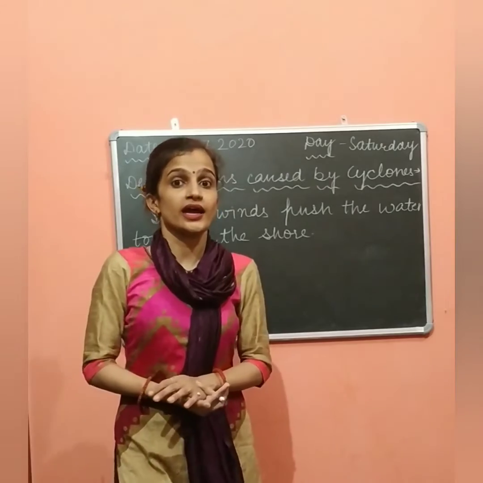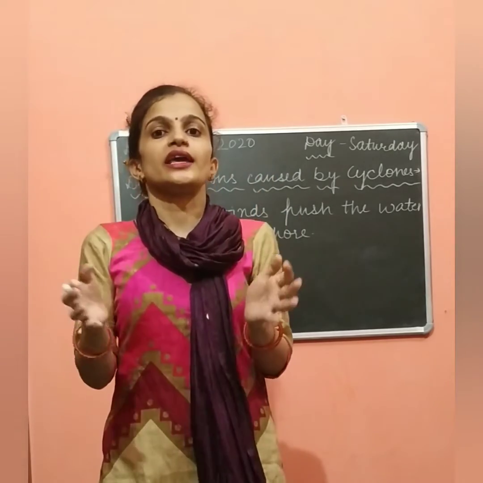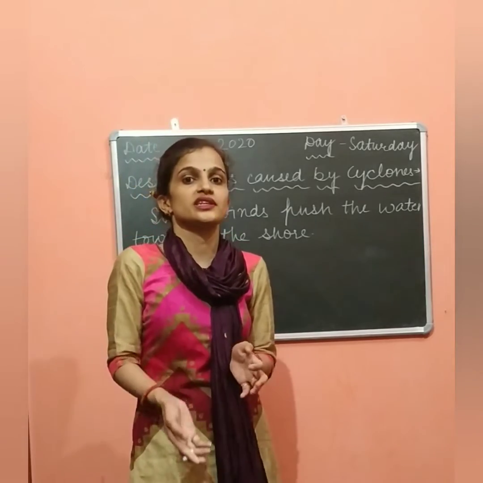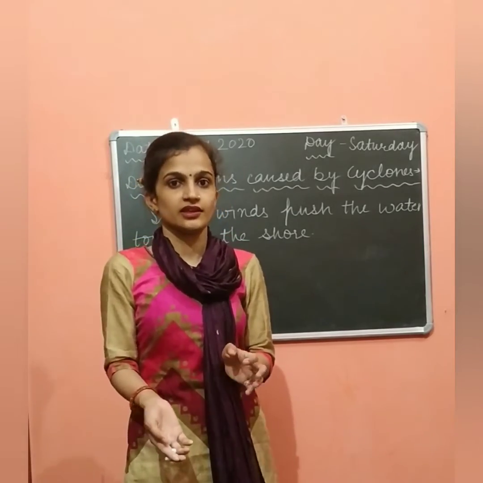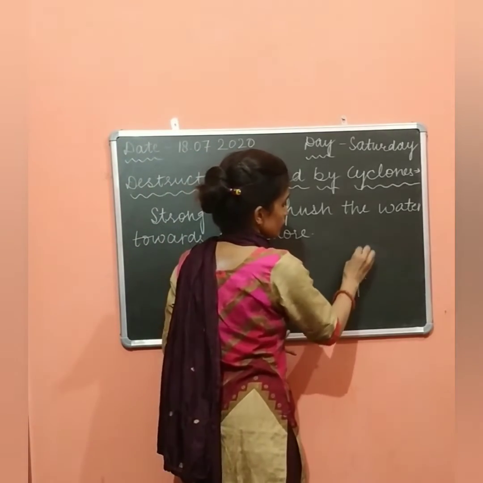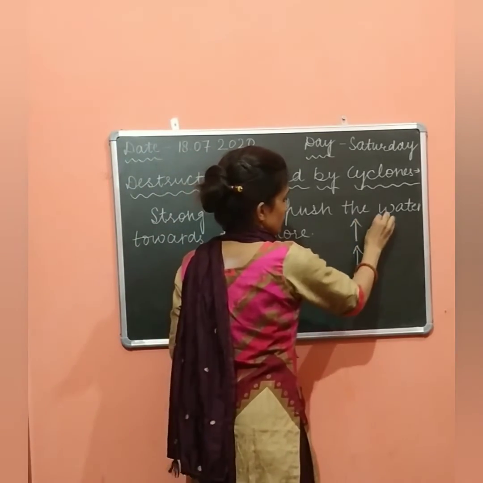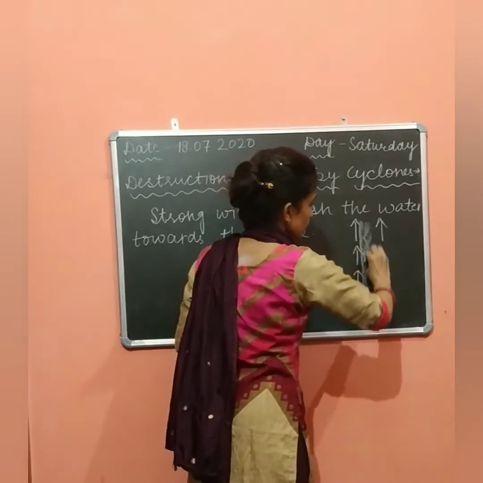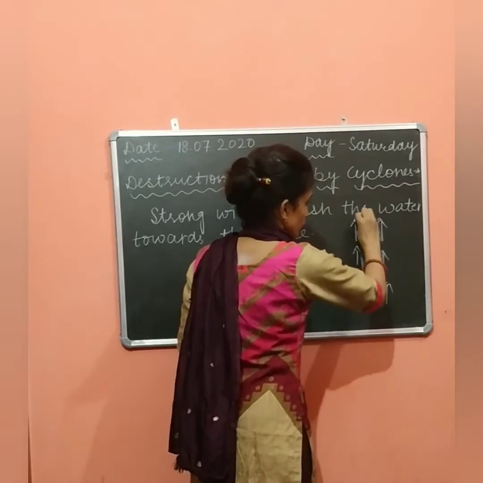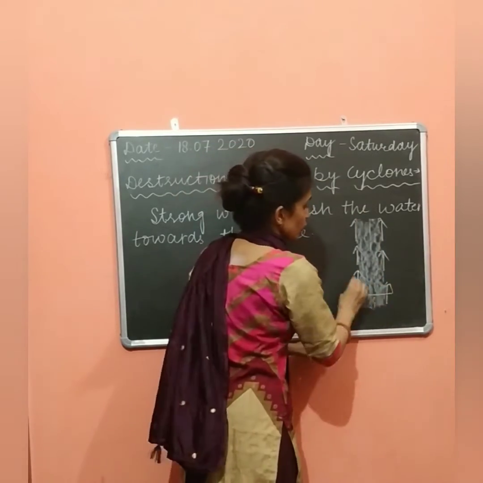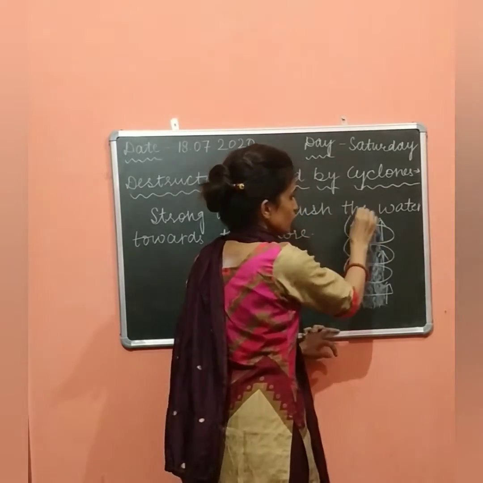The low pressure eye of a cyclone lifts the water towards the center. These are the hot rising winds, and this is our low pressure area, surrounded with high speed winds.